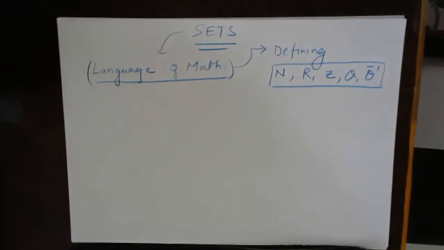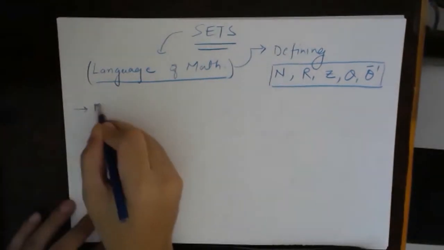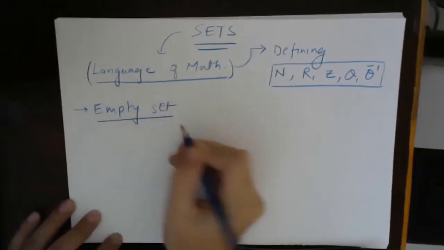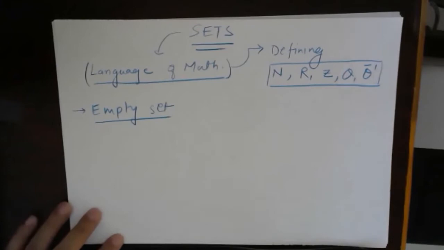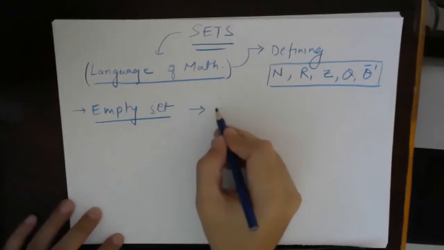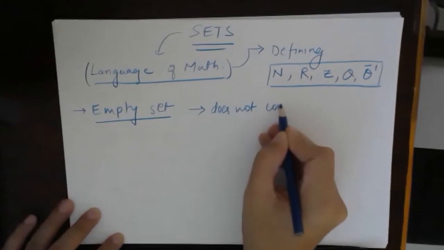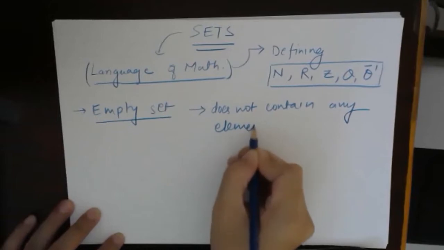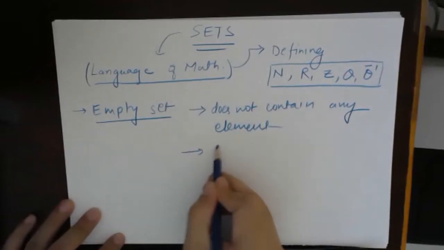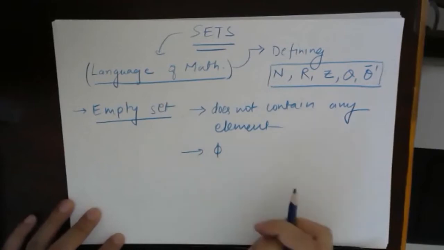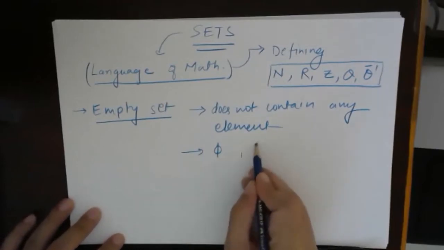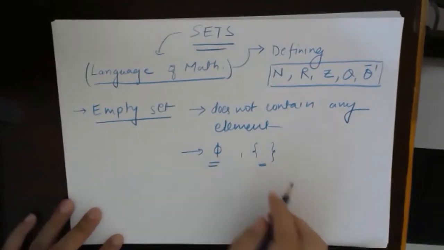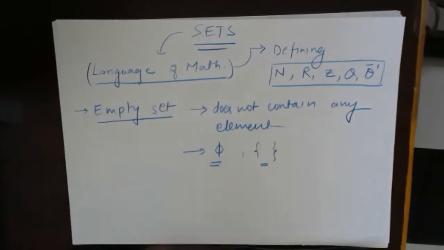Okay, so the first kind of set which we'll see is the empty set. Now what does empty set mean? As the name signifies, an empty set is a set which does not contain any element. Okay, generally the empty set will be represented either by phi or simply two curly brackets with nothing inside. Fine. So an empty set is a set which does not contain any element.